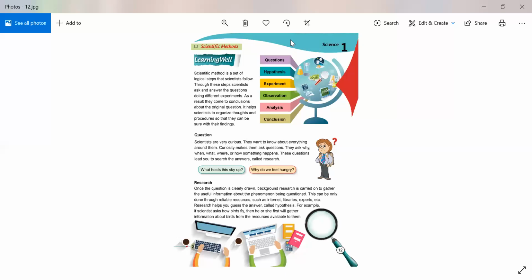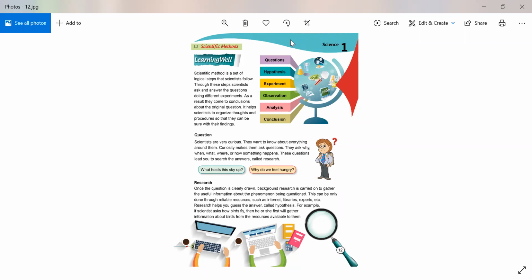So the first method, students, is questions. Scientists are very curious. They want to know about everything around them. Curiosity makes them ask questions. They ask why, when, what, where, or how something happens. These questions lead them to search for the answers, called research. First of all, the first scientific method is questions.